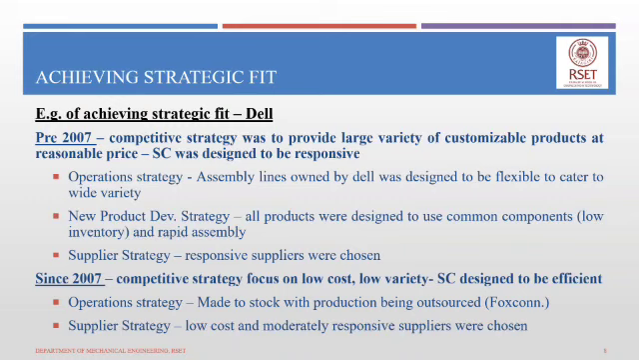So this is how a company modified its various function level strategies, specifically the supply chain strategy, so that it could achieve its competitive strategy. So you can see a change in competitive strategy, and how this change was followed by, or basically aided by, a change in different functional strategies.